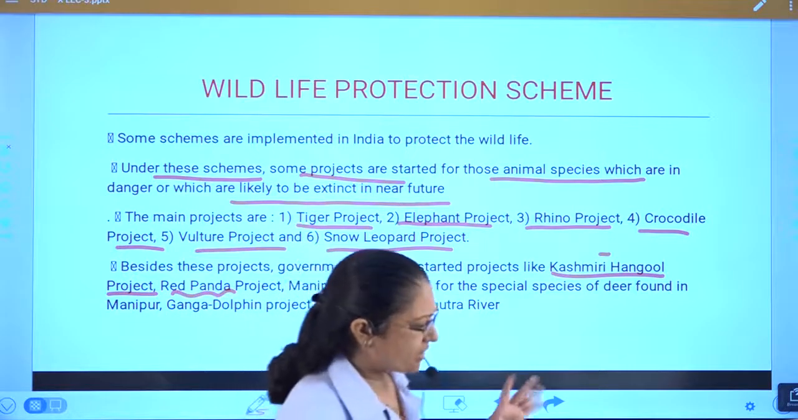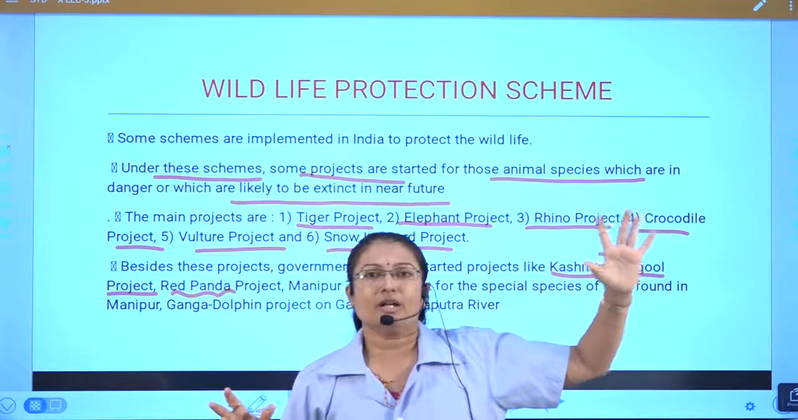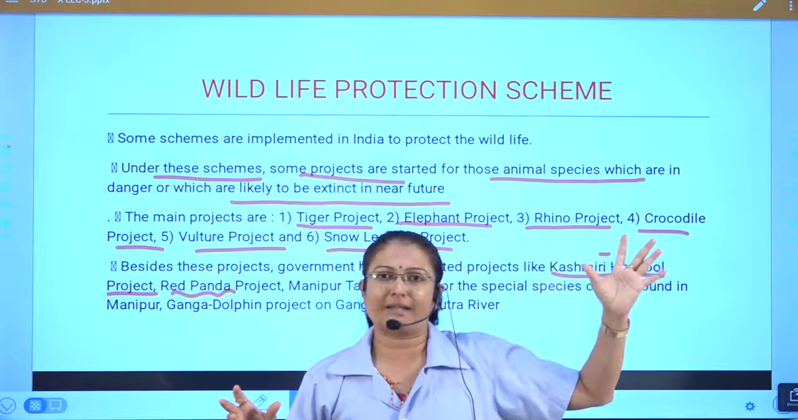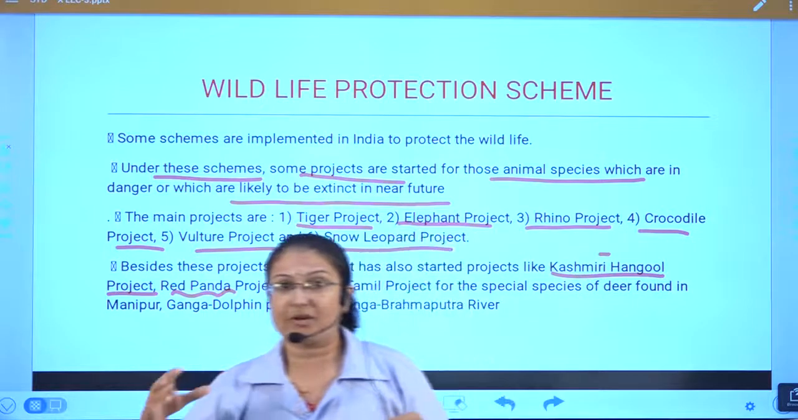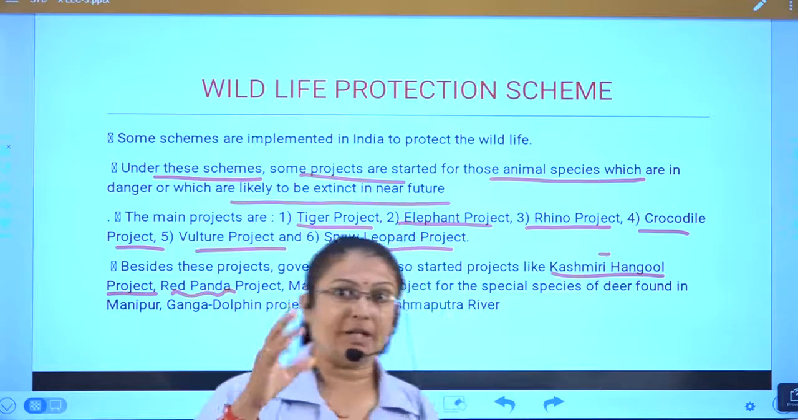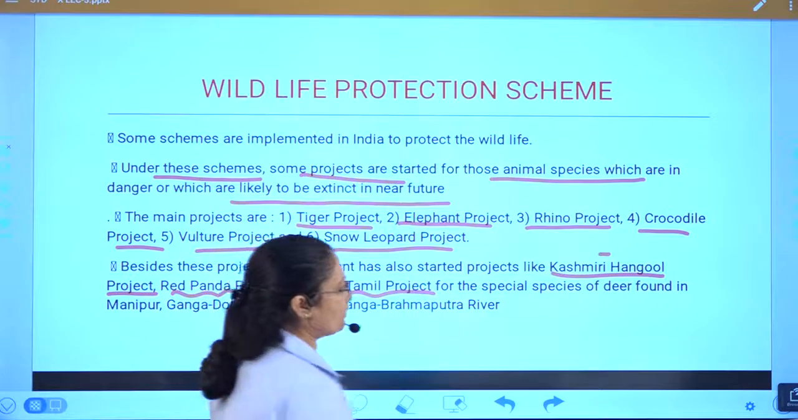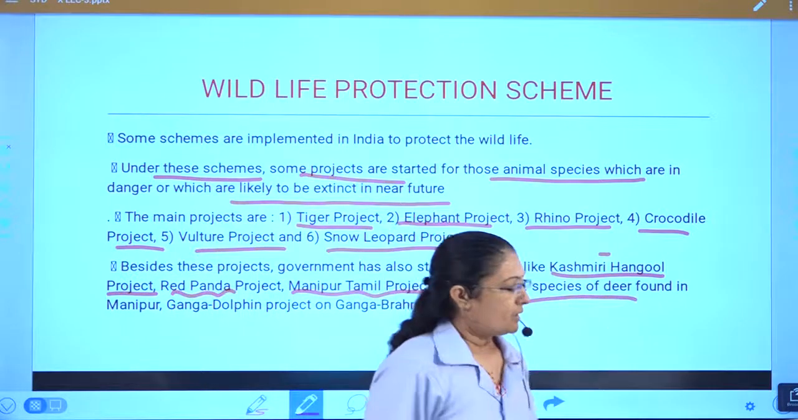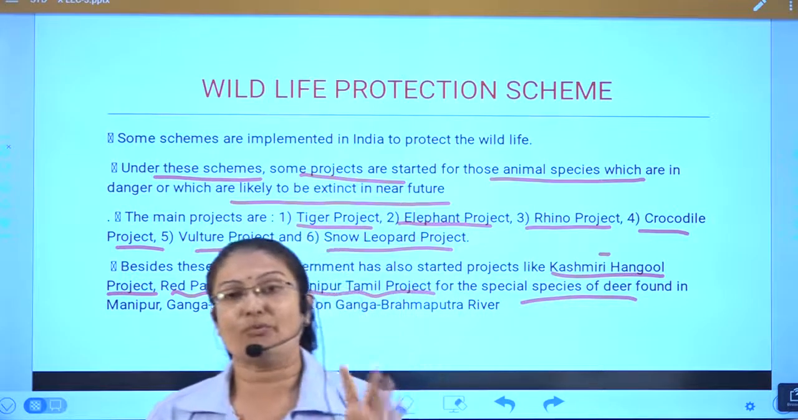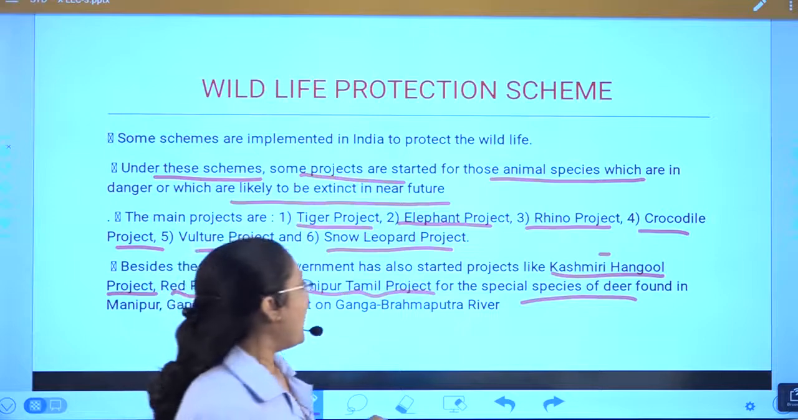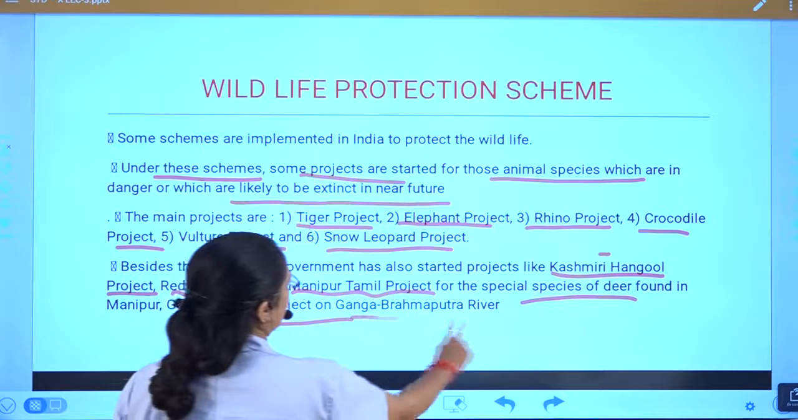Panda, in the general sense we feel that the panda we see is in the forests of China, eating bamboo. That's true, but in our country also we can find the red panda, and it is also in a danger condition. Then the Manipur Thamin project for a special species of deer. This is a special feature of a special species of deer that we find. And the Ganga dolphin project on the Ganga Brahmaputra river.